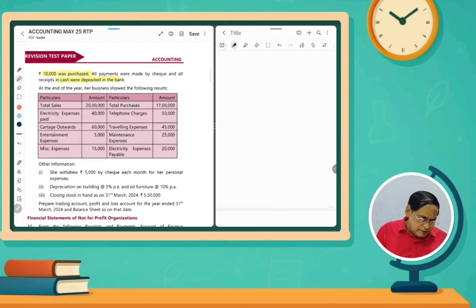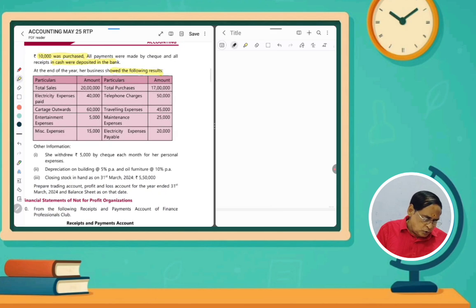At the end of the year, her business showed the following results: the total sales, total purchases, and then electricity expenses, cartage, entertainment expenses, miscellaneous expenses, telephone expenses, traveling expenses, maintenance expenses, electricity expenses payable, that is outstanding. Electricity expenses already paid are 40,000. Still we have to pay, that is adjustment, 20,000 rupees. So outstanding electricity has to appear on the liability side. It should also be added in the profit and loss account.